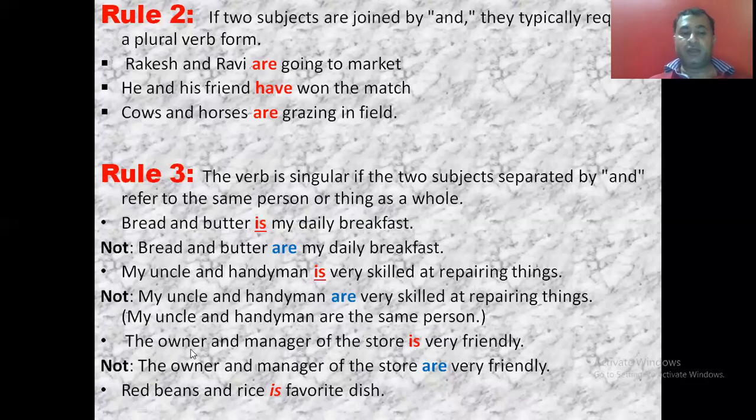and the manager. अगर हमने यहाँ पे दो आर्टिकल यूज किए हैं, टू आर्टिकल्स, द ओनर एंड द मैनेजर, देन दे बोथ रेफर टू द टू डिफरेंट पर्सन्स, देन देयर शुड बी आर. But since it is the owner and manager, here both are referring to the same person, so the verb used is, that is singular. Red beans and rice is my favorite dish. And they both are referring to the same thing, that is the dish, so the verb used is singular.